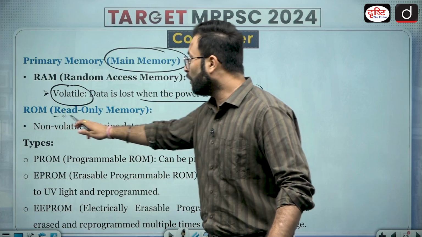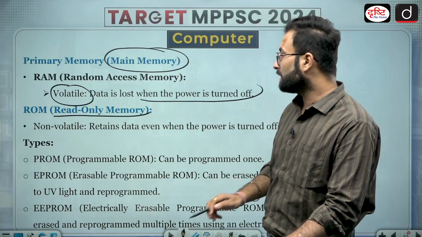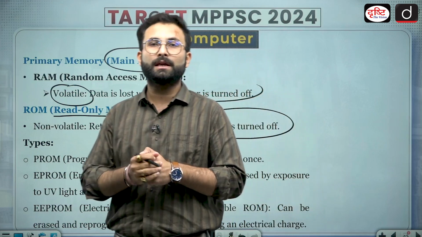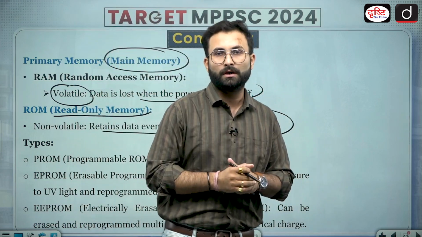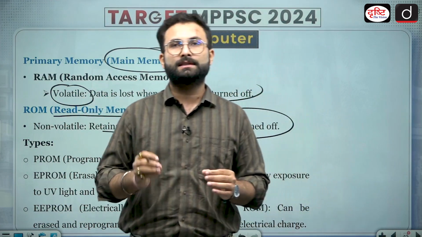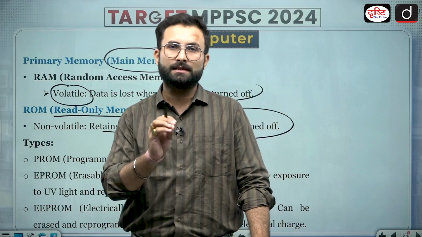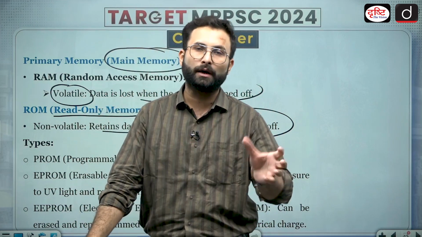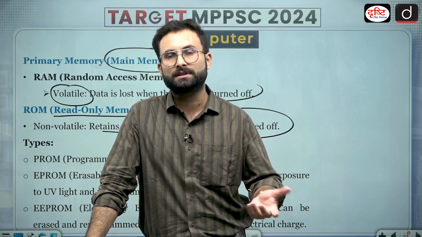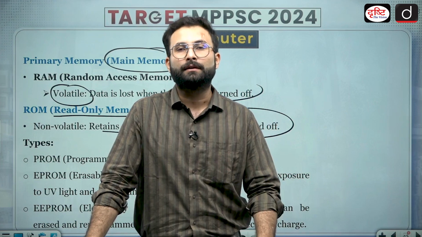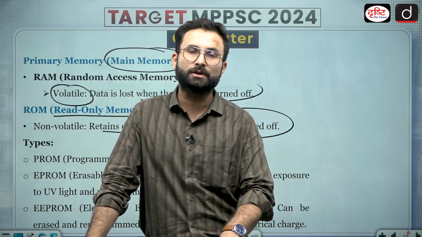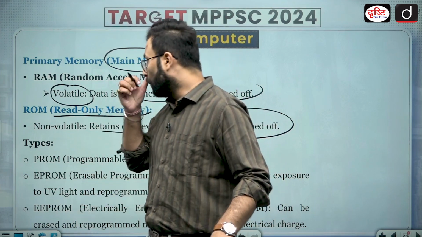Now read only memory is non-volatile in nature and retains data even when the power is turned off. This is the memory in which software is installed, or let's say your OS. They are all part of the read only memory. Let's say your Windows is there, and a VLC media player which you have installed. Now the electricity is gone, your laptop was not charged and it got switched off. When you open the laptop again, you will find that VLC is still there in the memory, because it is part of the non-volatile memory.